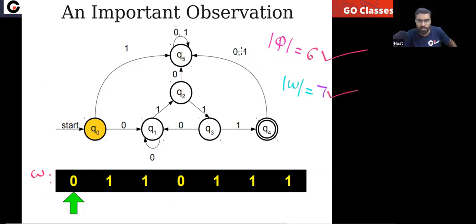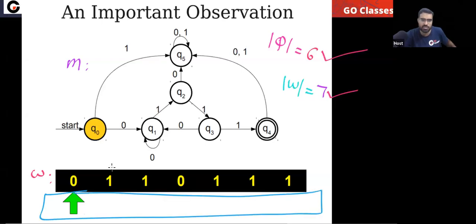Okay, so if you run this DFA M on this string, at least one state will repeat. Tell me the sequence that you will get. How many states will be there in that sequence? That will be 8. In the sequence, there will be a total of 8 states. So I can guarantee that at least one state will repeat.